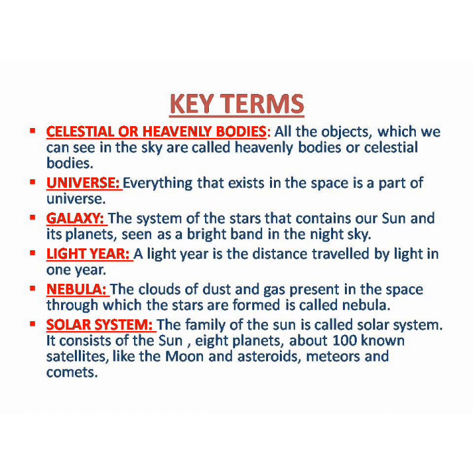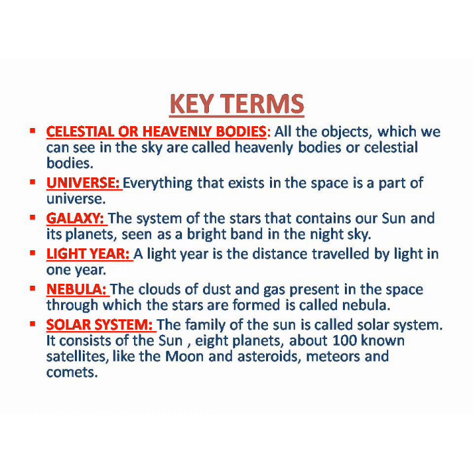First one is celestial or heavenly bodies. What do you mean by celestial or heavenly bodies? All the objects which can be seen in the sky are called heavenly bodies or celestial bodies. These objects can be planets, the sun, the moon, satellites, asteroids, meteors, comets, constellations, anything you can see in the sky. So basically in this chapter we have studied all the heavenly bodies or celestial bodies.